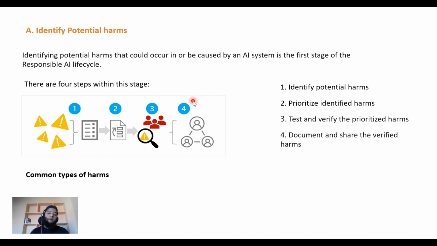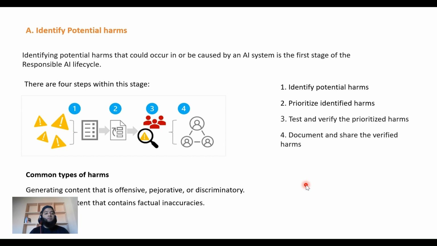Common types of harms that can occur in a generative AI solution are generative AI content that is offensive, pejorative, and discriminatory, content that contains factual inaccuracies, and content that encourages or supports illegal or unethical behavior or practices. These sorts of things can occur in a generative AI solution when it generates content.